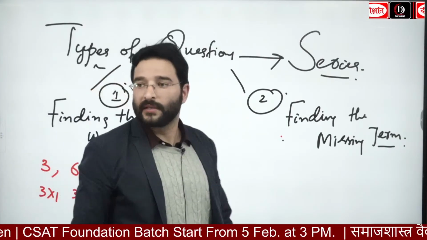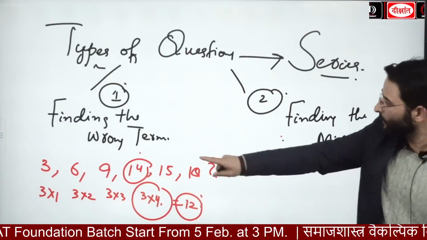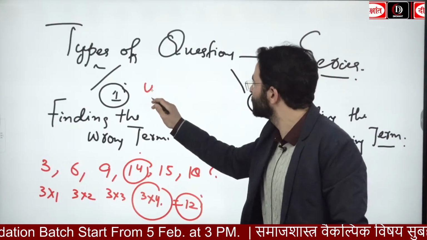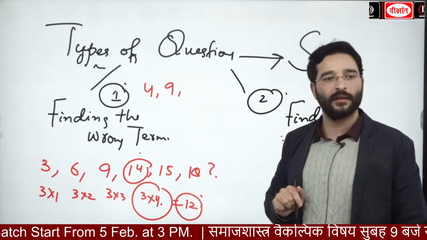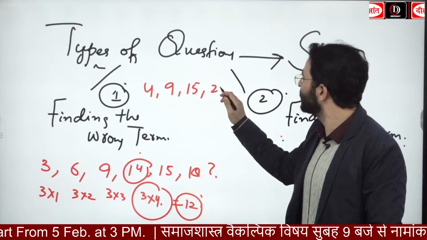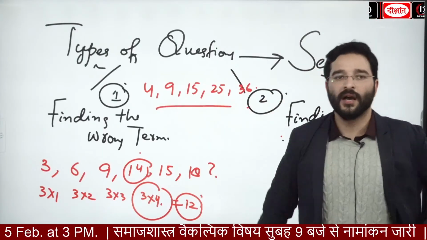So please remember this. They might ask you these types of questions. For example, here find the wrong term. You have been given 4, then 9, then 15, 25, 36, and they are asking you to find the wrong term.